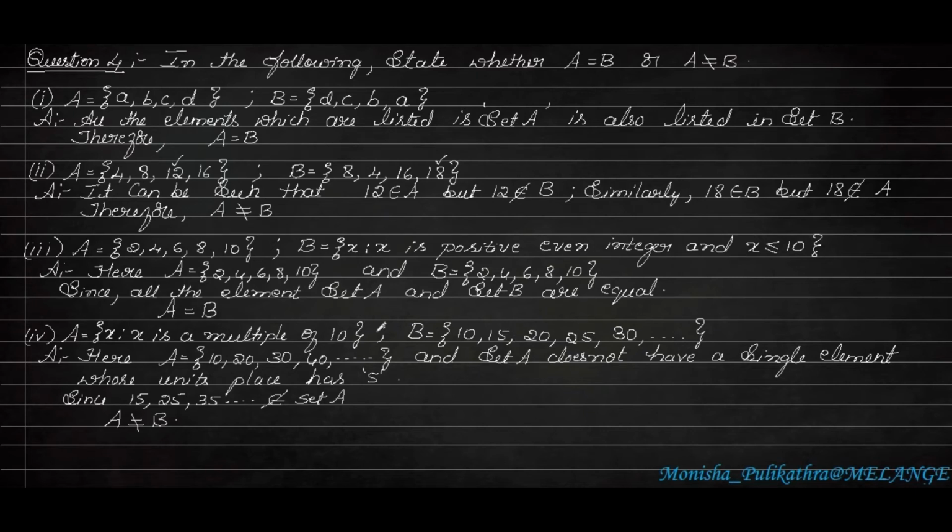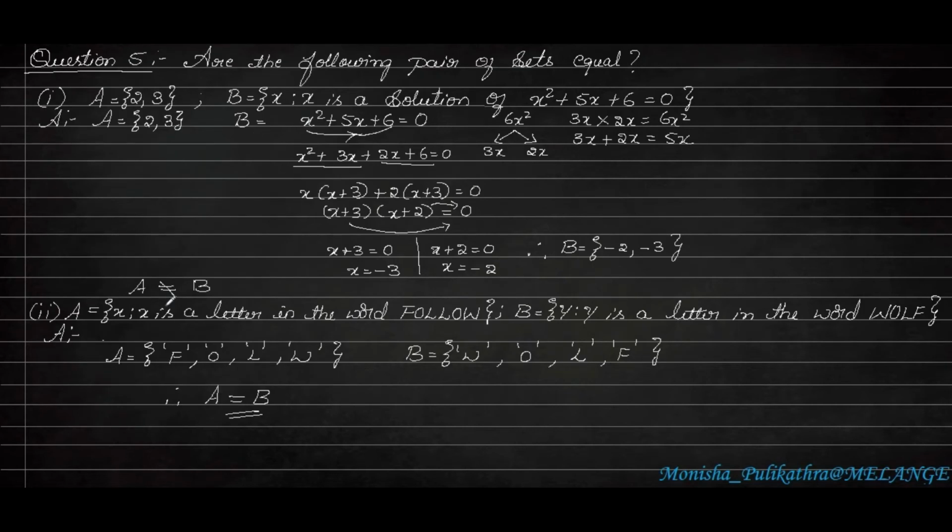Okay, since both the sets don't share any same number here, we can clearly write it as set A is not equal to set B. Okay, I hope you understood this. If both the elements in set A and set B are same, then we have to write A is equal to B. If they are not equal, we have to write A is not equal to B. Moving on to the fifth question.